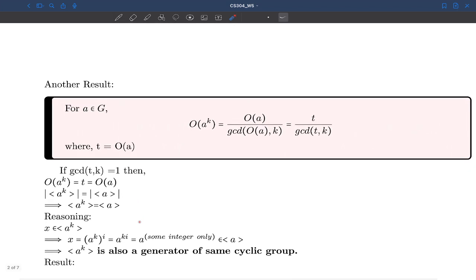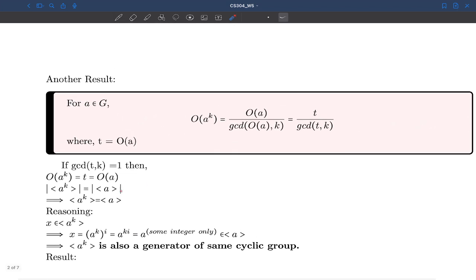What is the reasoning behind that? Let's say there is an element X which belongs to the set of elements generated by AK. So X will be AK raised to some integer, AK raised to power some I. You know what AK raised to power I means? That means applying AK I times.